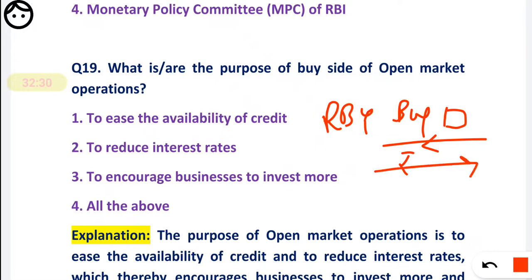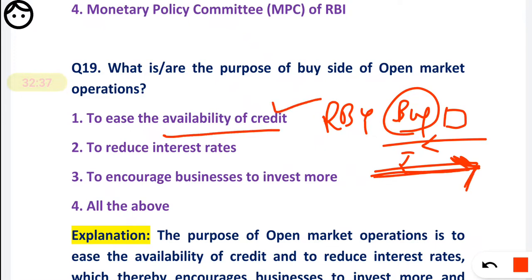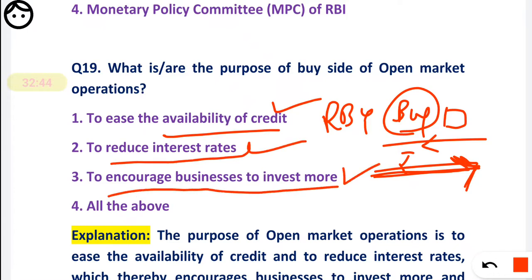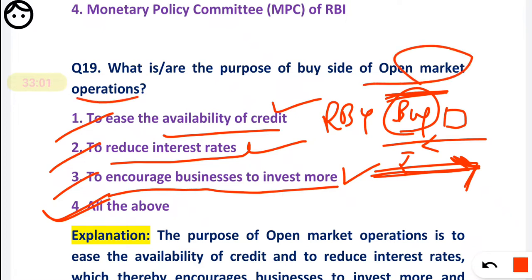the market. So money will be going to the market in case of buying, and when money goes to the market, there will be availability of credit, then obviously the interest rate will be reduced, and there will be a boost for investment. Okay, so first, second and third are all correct, and the exact reverse will happen when there is a selling case. When RBI sells, there will be absorption of money from the market under the open market operation. Okay, this is very easy and basic to understand.